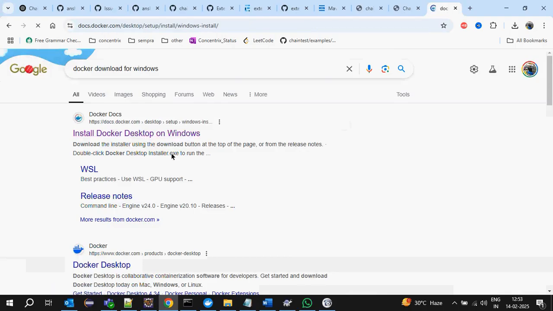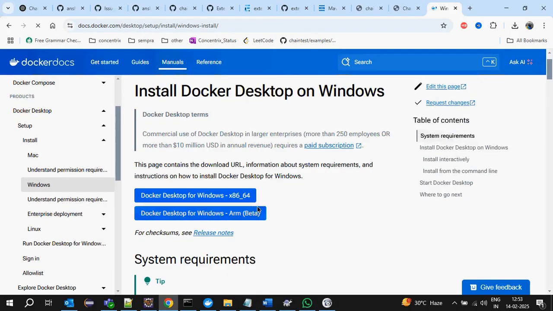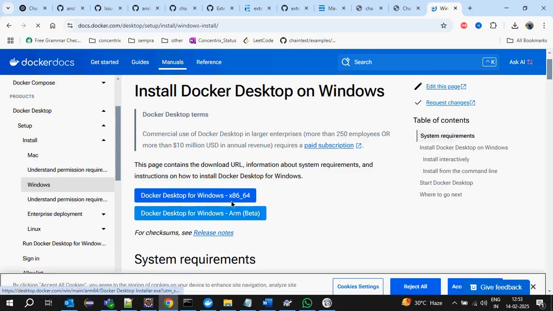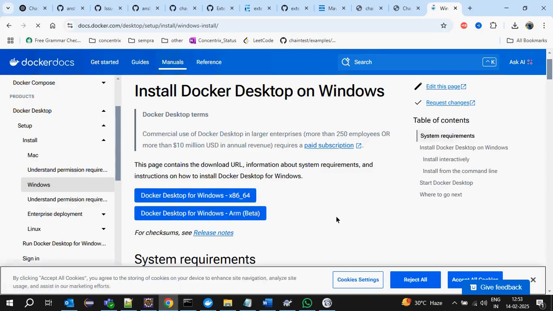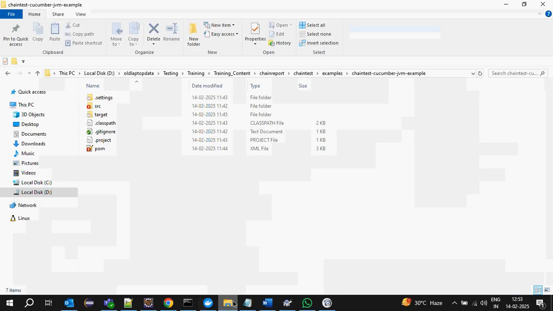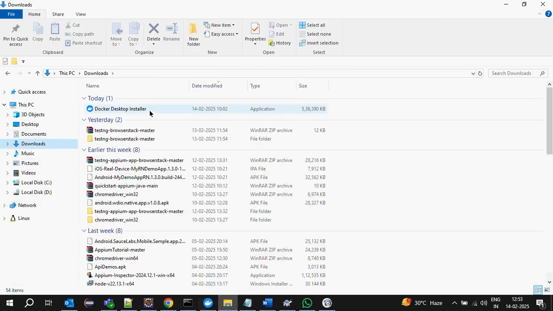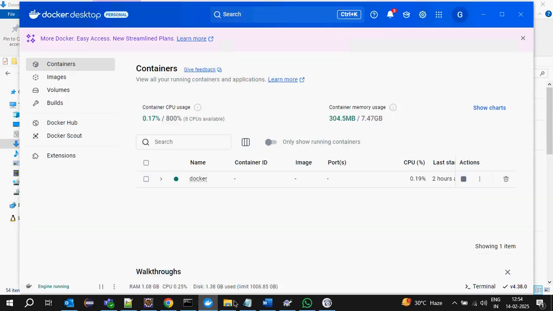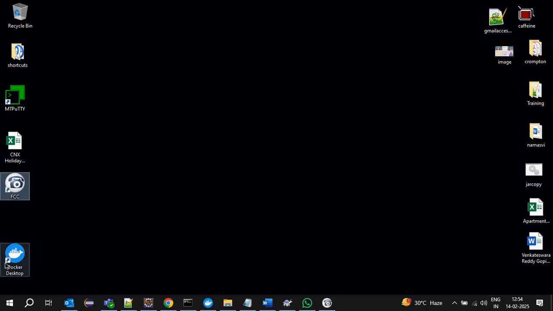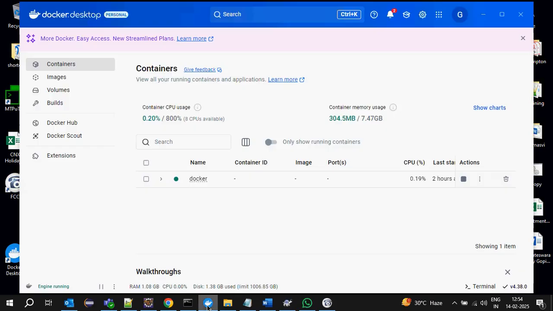Go to Docker and click on it. Whichever version of Desktop you are using, just click on it. I have already clicked on it. It will download an exe file. Just double click on it and it will run the installer. Once it is installed, you will get the icon on the desktop. Just start that. That's it.